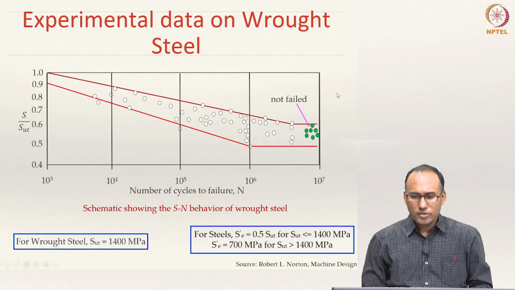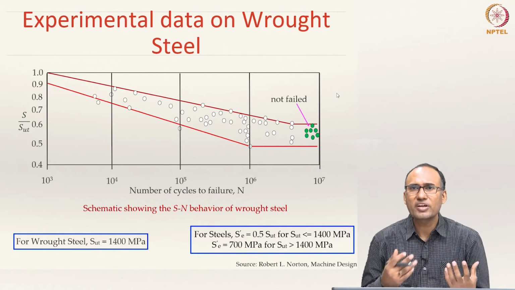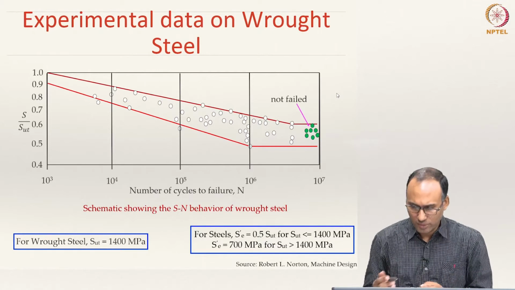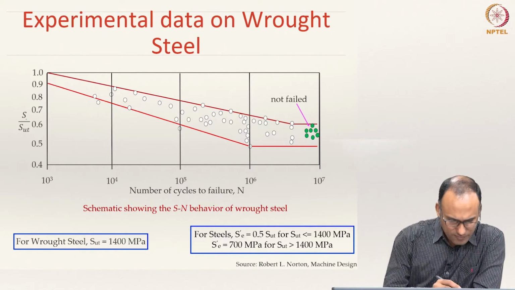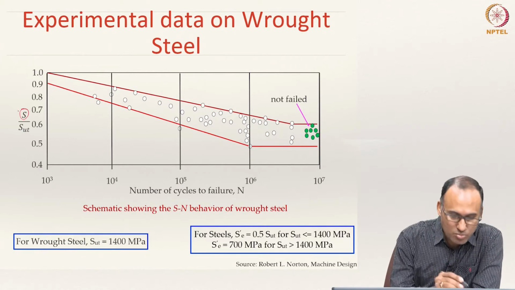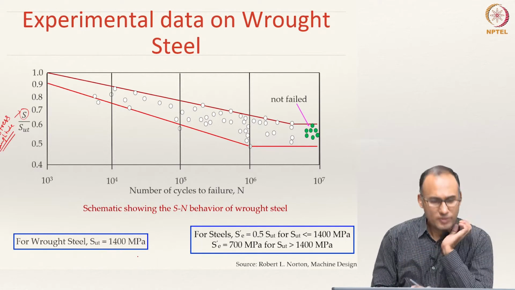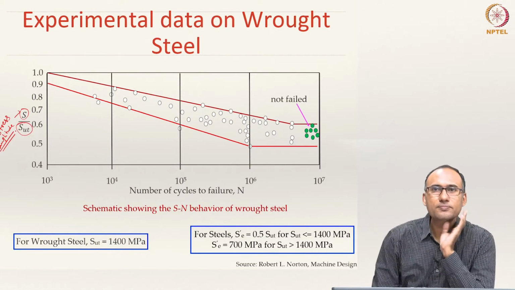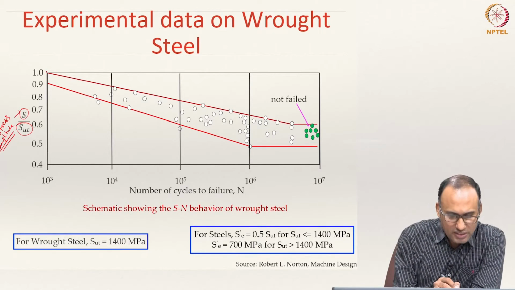All right. So, here I am showing experimental data on wrought steel, which, when we are talking about steel, actually shows an endurance limit. And here what I have plotted on the y axis is S by SUT. I have normalized my stress amplitude. S is not stress, but please keep that in mind, it is stress amplitude. The stress amplitude is normalized with ultimate strength. So, if you see the S-N diagram, here it should start at SUT.